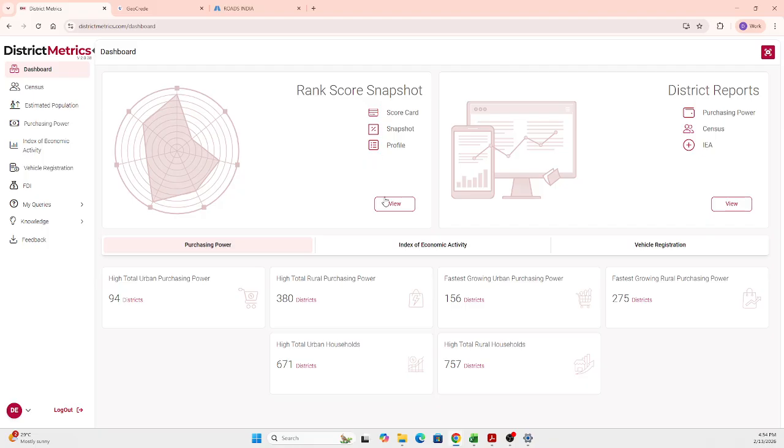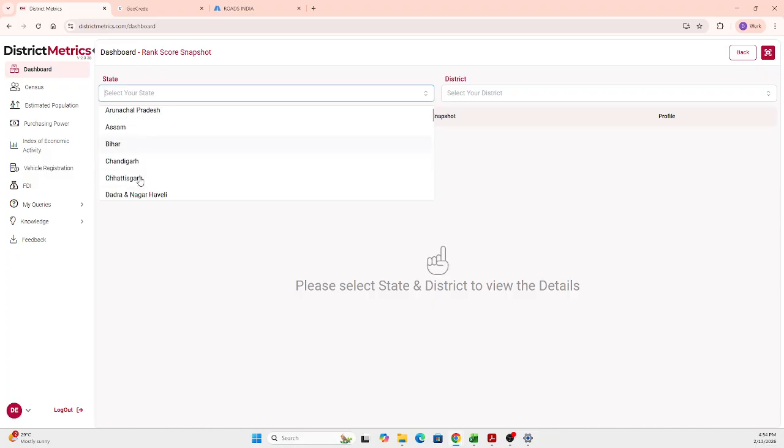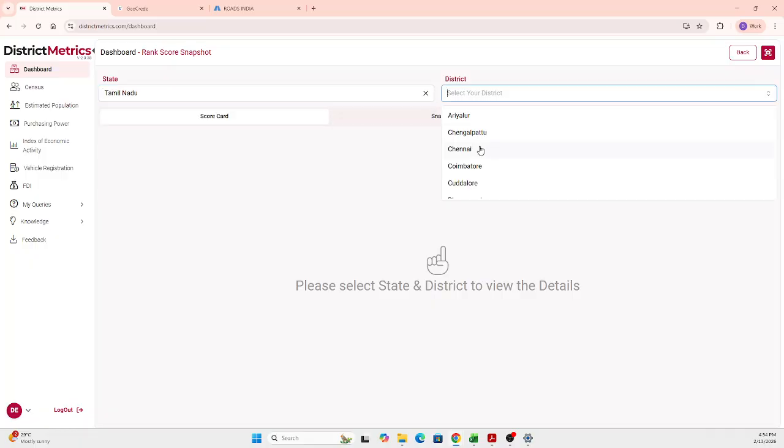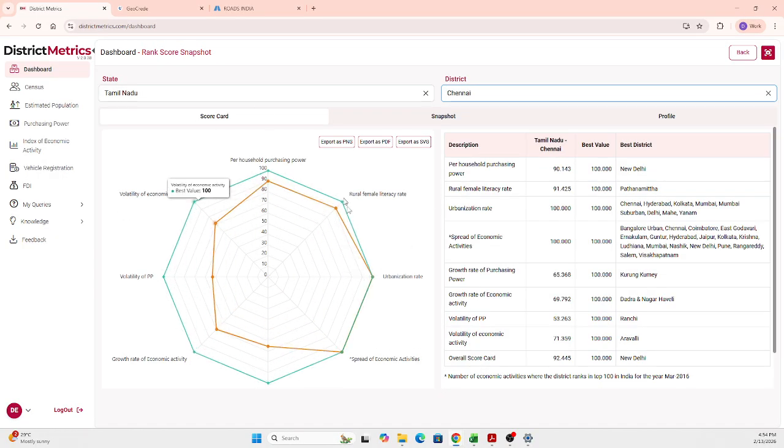As an example, I'm just going with this one. I'm selecting Tamil Nadu, and I want to see it for the district of Chennai. So you can get the scorecard of that particular district, Chennai. You will have the spider chart here. The upper limit will be 100, and the scores segregated for the district Chennai will be shown here. So you can understand and compare the district Chennai, and you can get the complete idea about that.